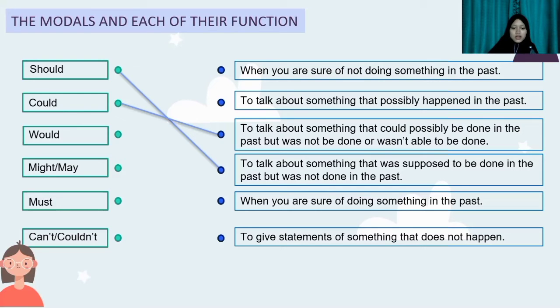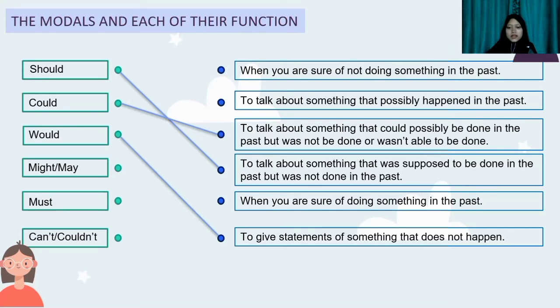Next is would. Tina would have come earlier if she took the bus instead of walking here. What does that mean? That means that person wants to give a statement about something that did not happen. So when someone says Tina would have come earlier, that means that Tina did not come earlier.